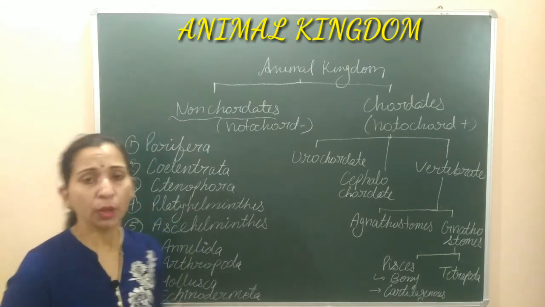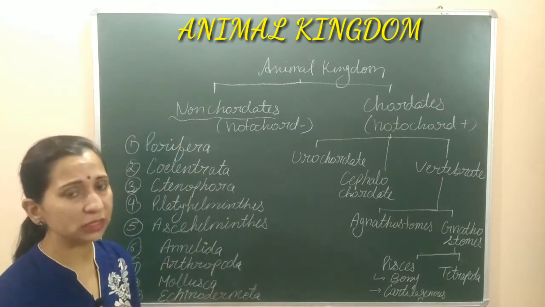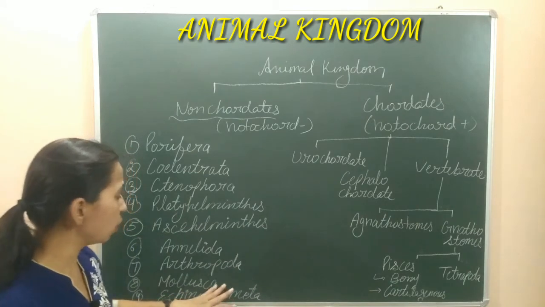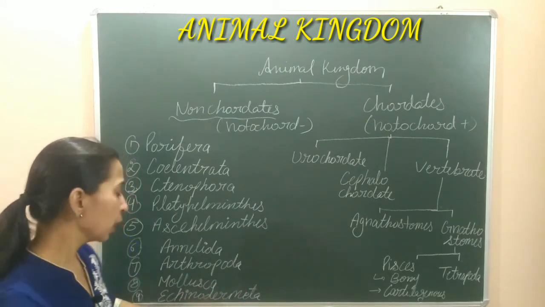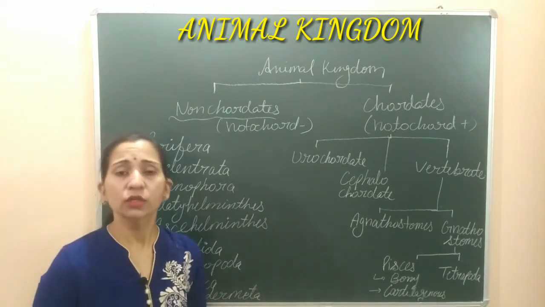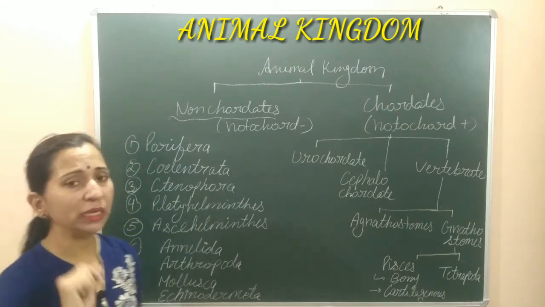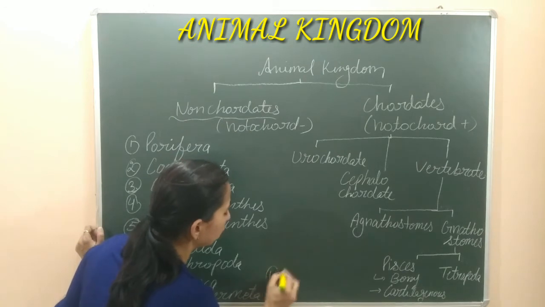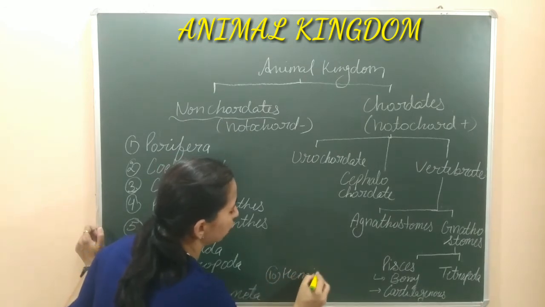And then Mollusca. Mollusca में जहाँ पे shells present हैं और ऐसे ऑर्गेनिज्म, श्रिम्प हो गया, ऑक्टोपस हो गया, we will discuss about these organisms in Mollusca. Next is Echinodermata. So these are the different phylums. Here we can include one more, that is Hemichordata. तो यहाँ पे next हम include करेंगे Hemichordata को भी.